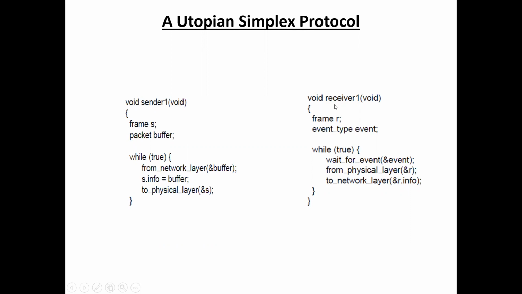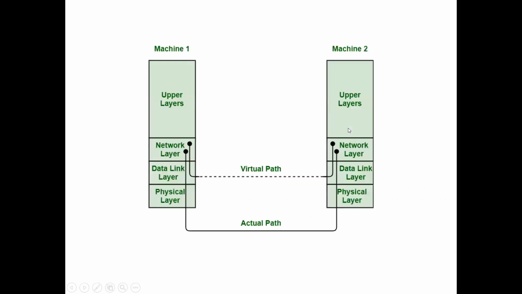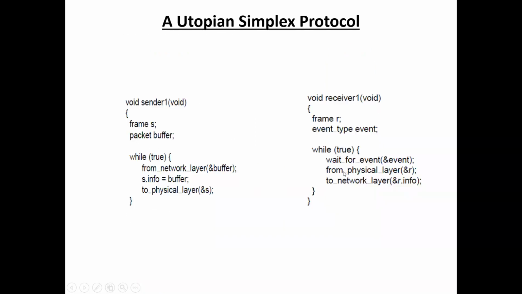Next, at the receiver side, here wait for event. That means the receiver waits for frame arrival. Here the receiver waits for the data. So when the receiver receives the data at the physical layer, it transfers the data from the physical layer to the network layer.